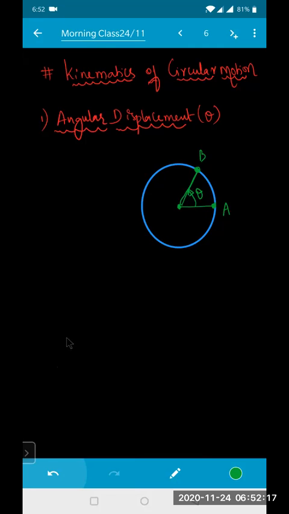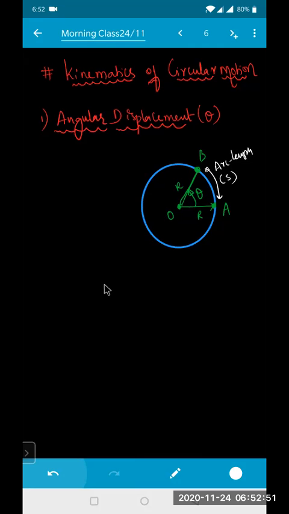Angular displacement is the angle covered by the radius vector. O to A is a radius vector, that is r. O to B is also a radius vector, that is r. So A to B is the distance I traveled, which is the arc length. I'm representing that arc length as S. Now how do you define an arc length, beta?